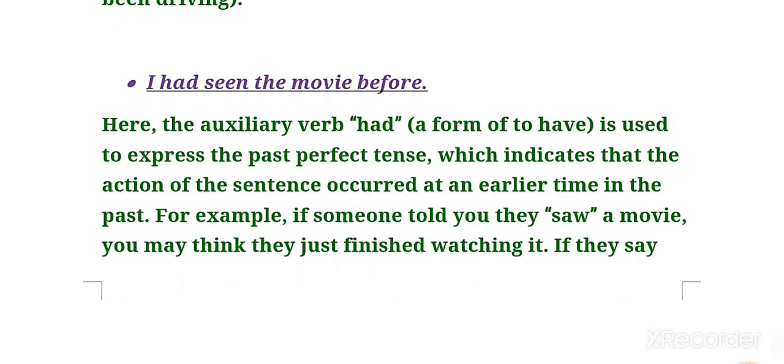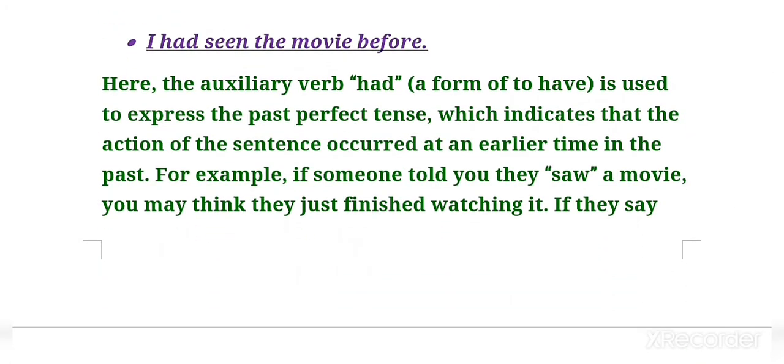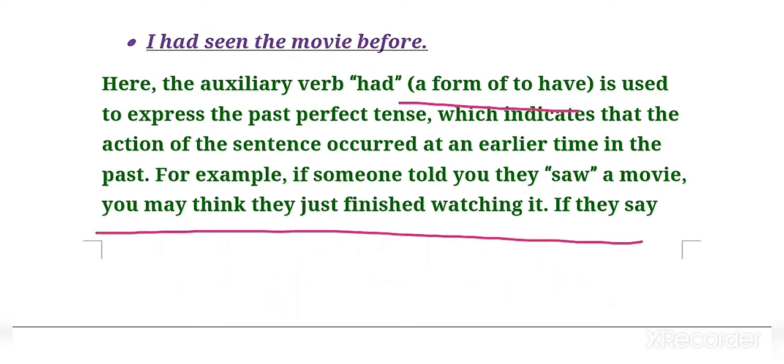See another example: I had seen the movie before. Here the auxiliary verb had is a form of to have, used to express the past perfect tense, which indicates that the action of the sentence occurred at an earlier time in the past. For example, if someone told you that they saw a movie, you might think that they just finished watching it.